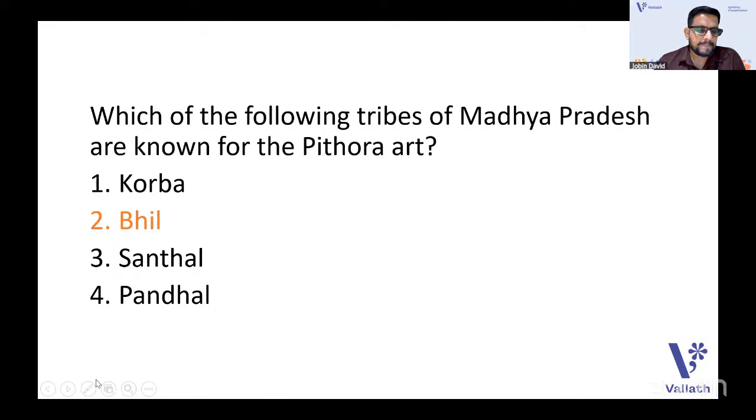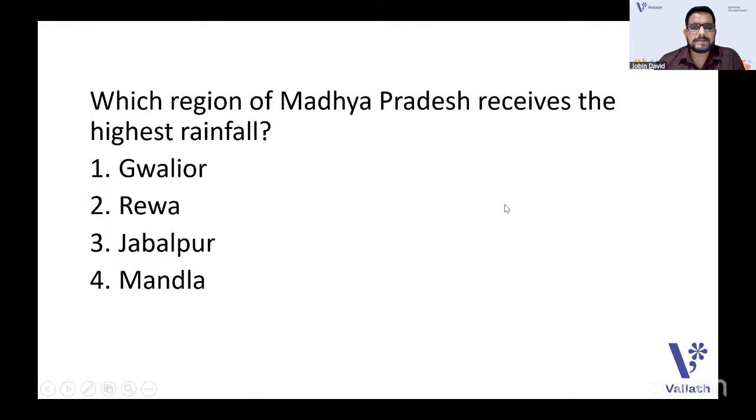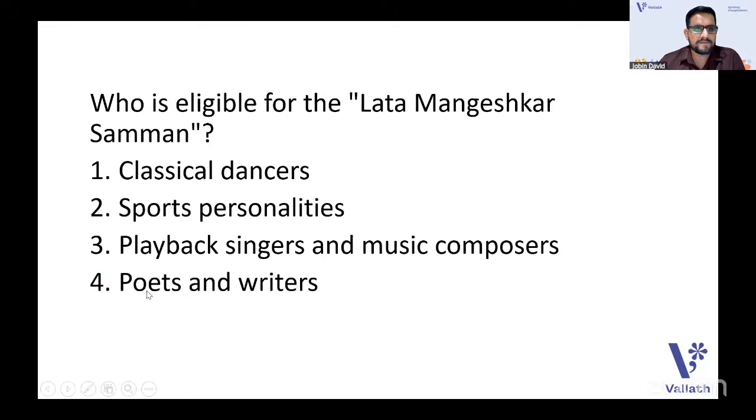Bhil, okay. Next one. Which region of Madhya Pradesh receives the highest rainfall? Highest annual rainfall. Is it Gwalior, Rewa, Jabalpur, or Mandla? Probably you know that it won't be Gwalior because it's a dry land, where we get less rainfall. But which region of Madhya Pradesh receives the highest rainfall? The answer is Mandla. Mandla is the region where Madhya Pradesh gets the highest rainfall, not Rewa.